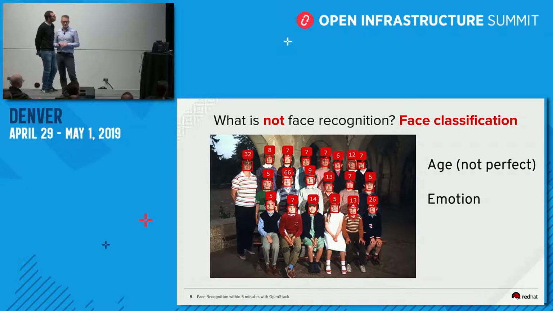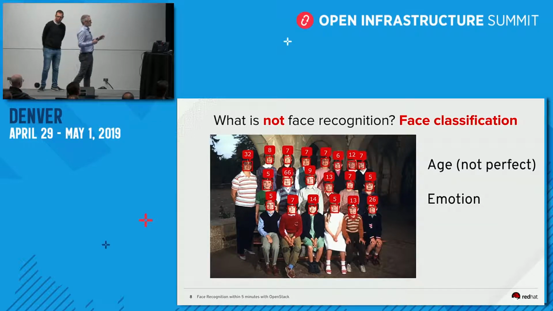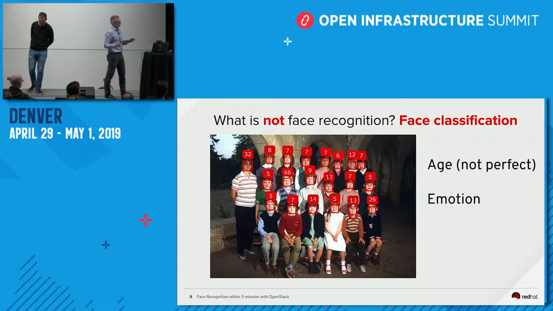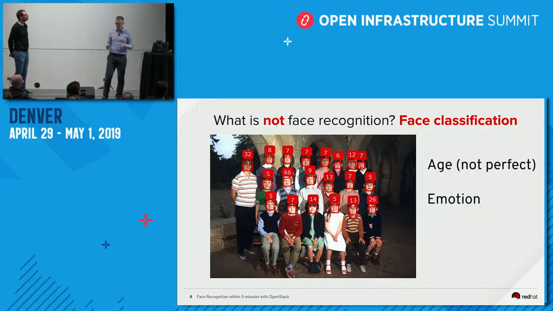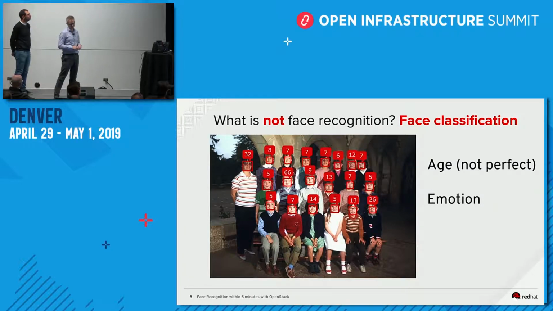What is not, again, face recognition? It's also not face classification. Face classification is grouping images, identifying some criteria, like, for example, age or emotion. For ages, I have used a quite old algorithm. It's not perfect. For me, perhaps 7 years old was good, but for other friends, it was not so good. This guy, 66, I'm not sure it's so accurate. So I will have to try perhaps a more recent machine learning algorithm, but it's not perfect.